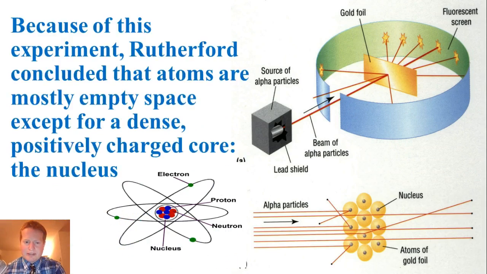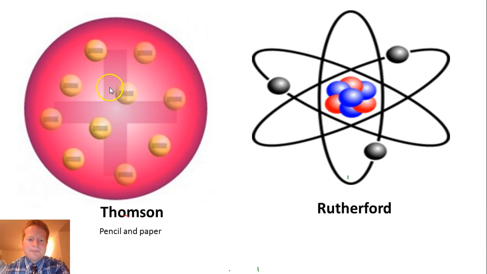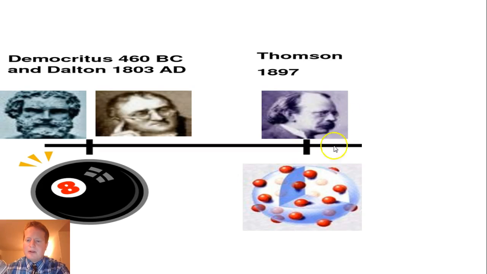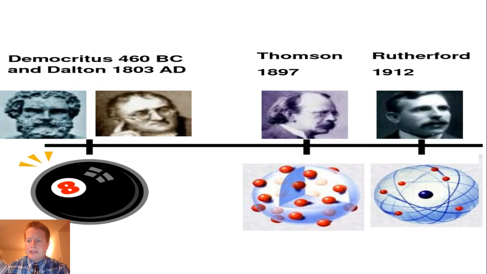So here's a visual of what that looks like. Here's Thomson's model. All this positively charged mass, this pink, is evenly distributed all throughout. It's like a solid ball still with some electrons speckled in there. This is Rutherford's atom. Rutherford's atom says, here's all this empty space around the nucleus, and then here's that dense nucleus right in the middle. So Thomson felt it was like this, still kind of a solid ball with electrons speckled in there. And Rutherford said, no, this is actually mostly empty space around here, and then here's the thick, dense nucleus in the very center.